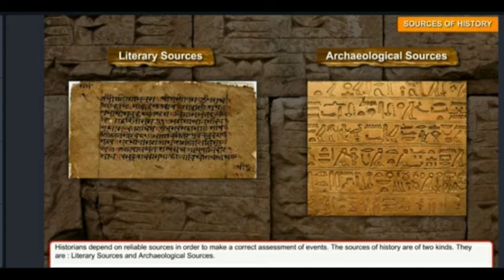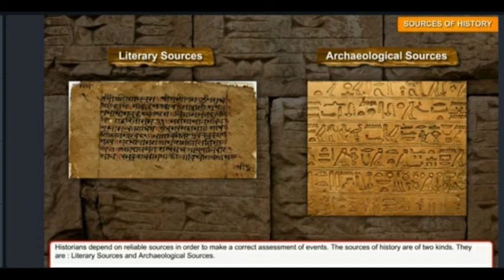Okay then, in today's class we have learned about three divisions of history, that is ancient, medieval and modern periods, and up to 8th century AD is the ancient period, 9th to 17th century is called medieval period, and from 18th century till date it is called modern period.